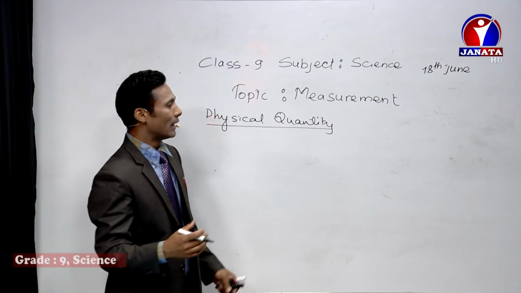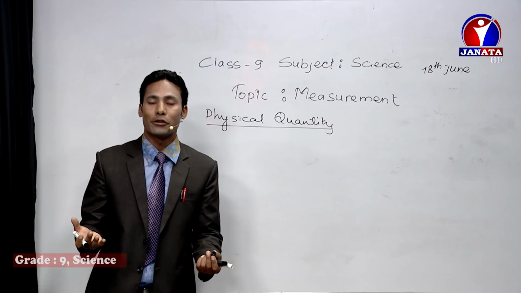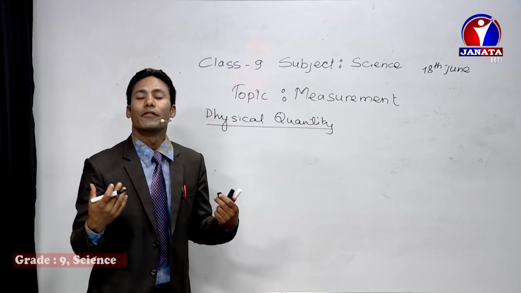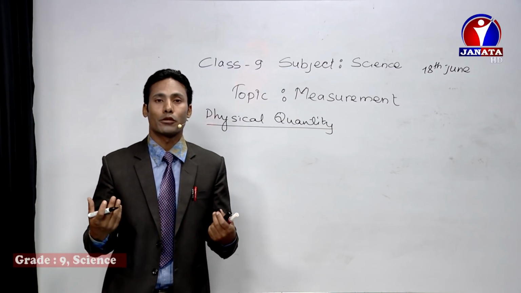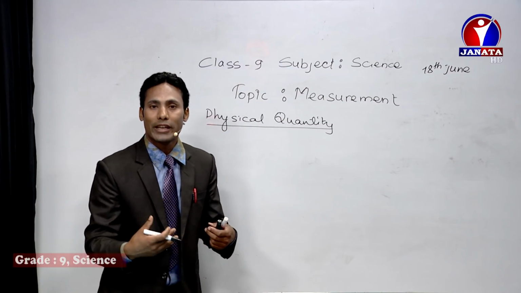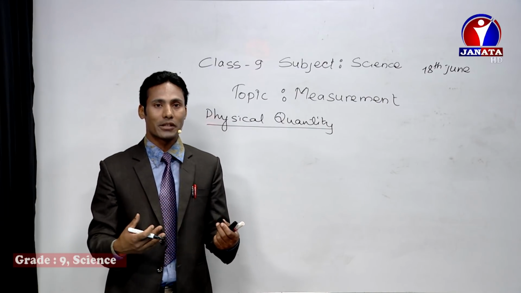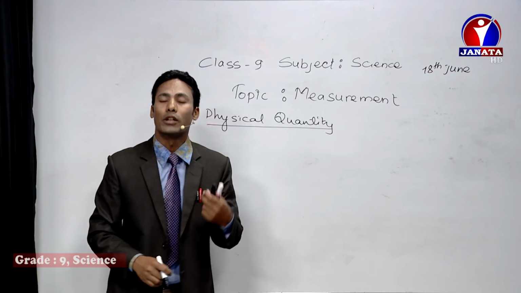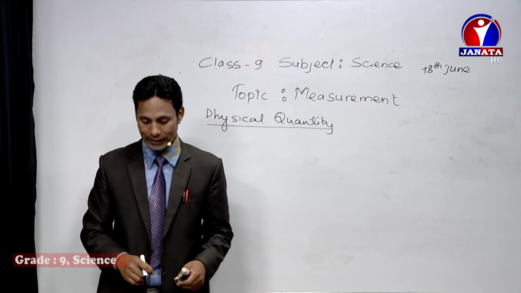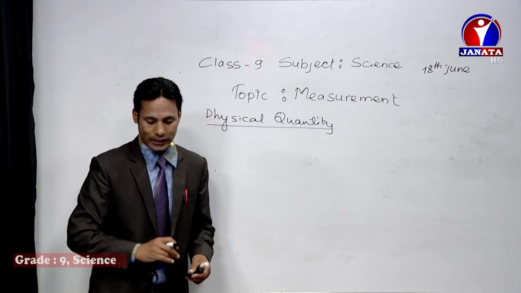For example, length I can measure directly by using the scale, so that is a physical quantity, right? Similarly, mass we can also measure. That is also a physical quantity. Speed also we can measure. Acceleration also we can measure, isn't it? Height also we can measure. That's why all these quantities which can be measured are called physical quantities, right?